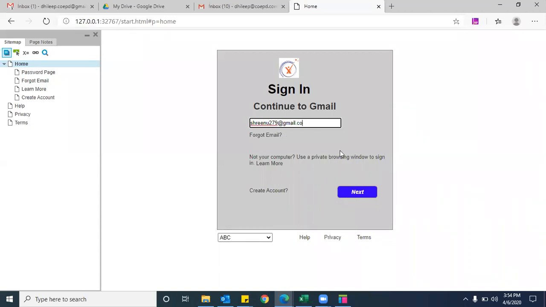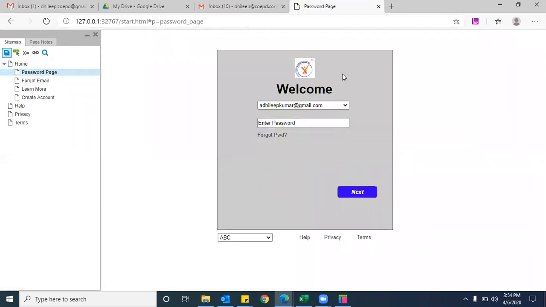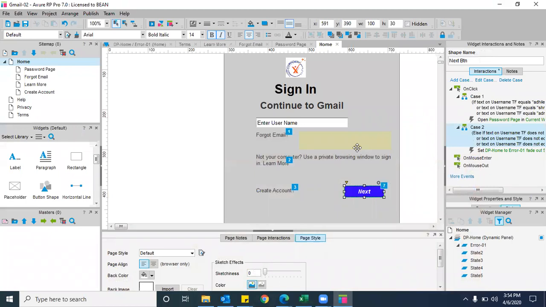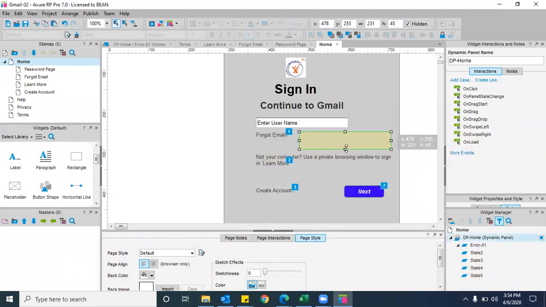Let me remove it and enter yum.com, for example. Got that message. Other than those 3 email IDs, anything we kept as error condition only. You understood now? Is that clear now?